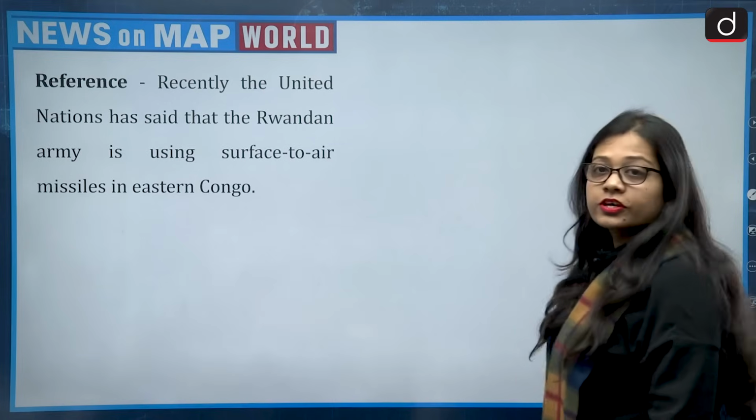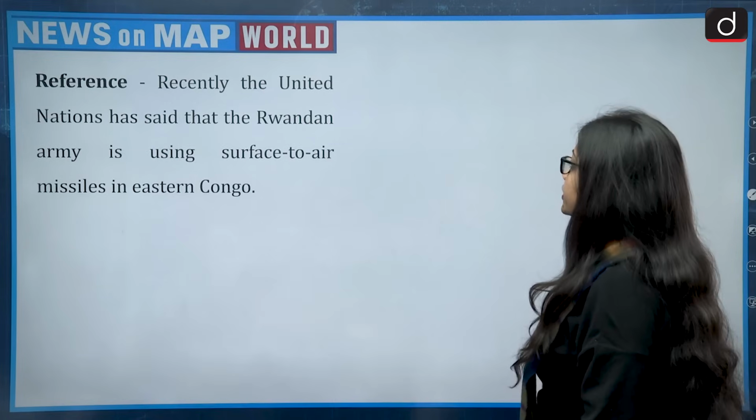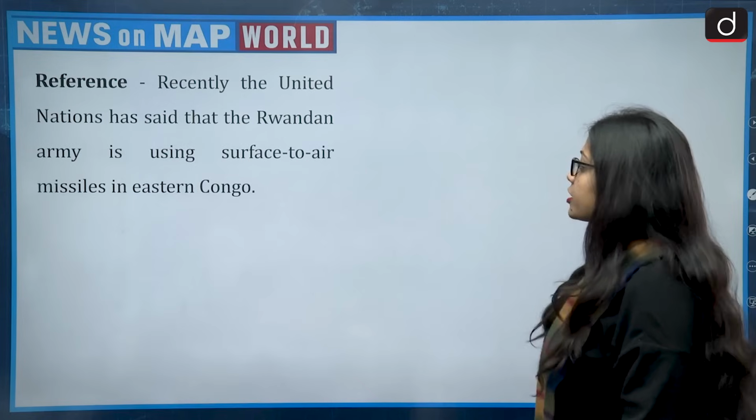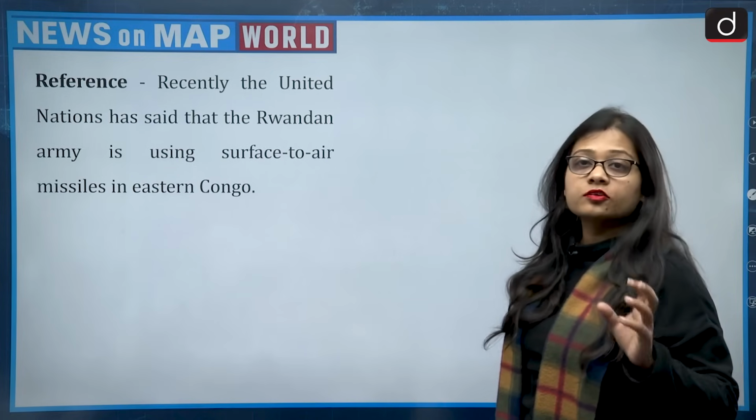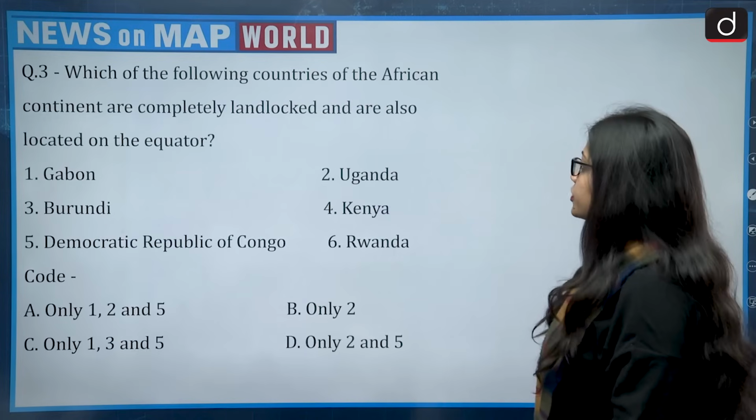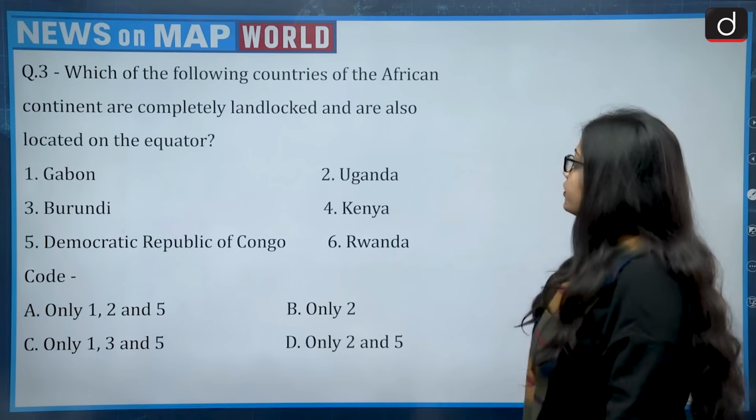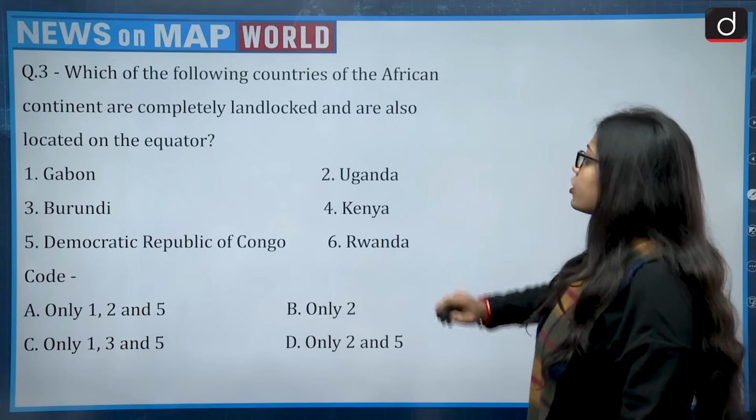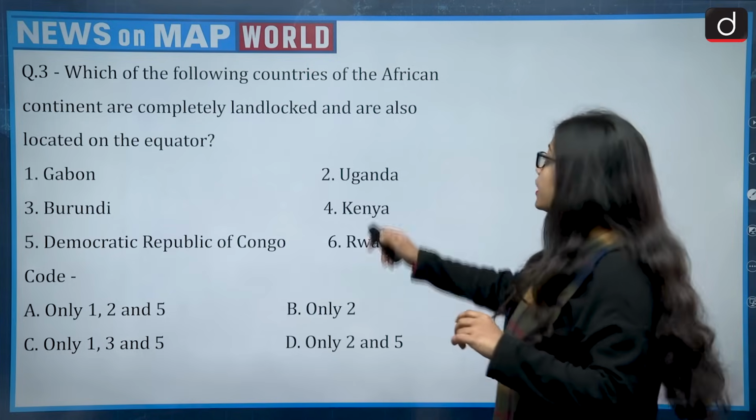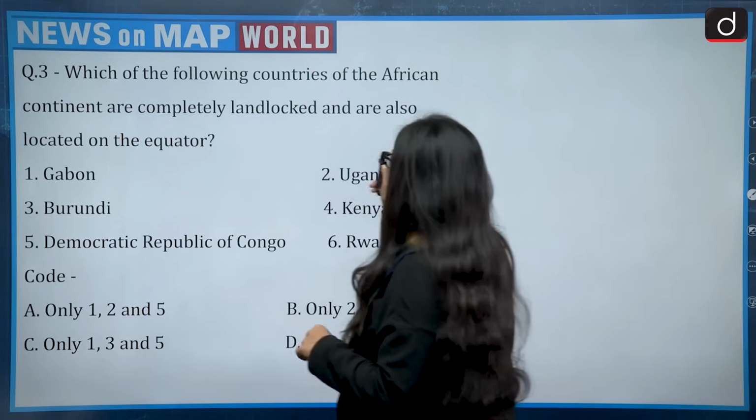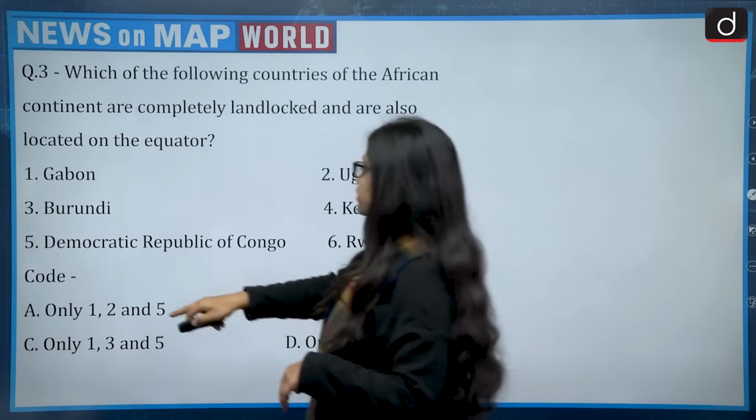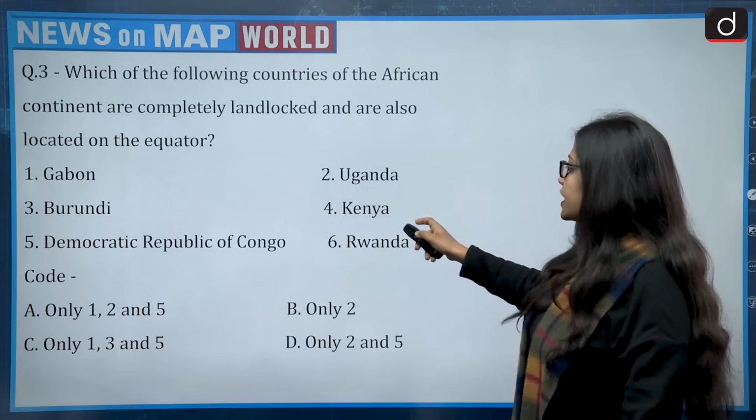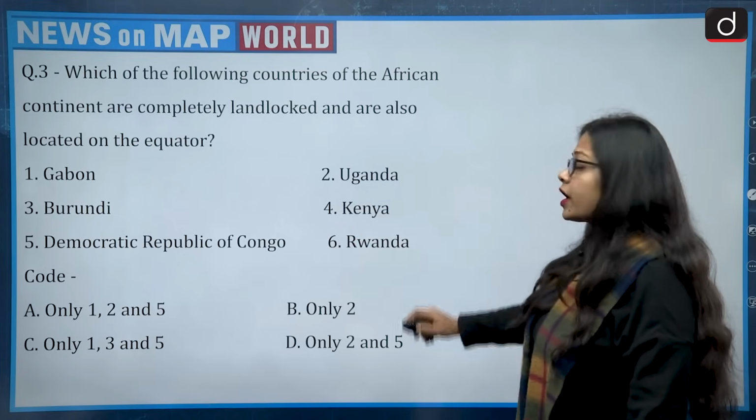The reference for the next question talks about, recently the United Nations has said that the Rwandan army is using surface to air missiles in eastern Congo, and this brings the African nation to the news. So the question talks about, which of the following countries of the African continent are completely landlocked and are also located on the equator? There are 6 countries given, that is Gabon, Uganda, Burundi, Kenya, Democratic Republic of Congo and Rwanda.